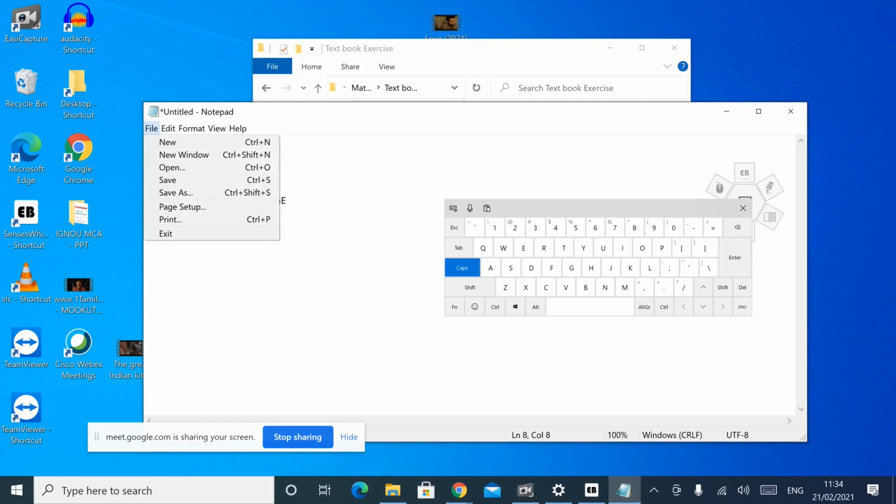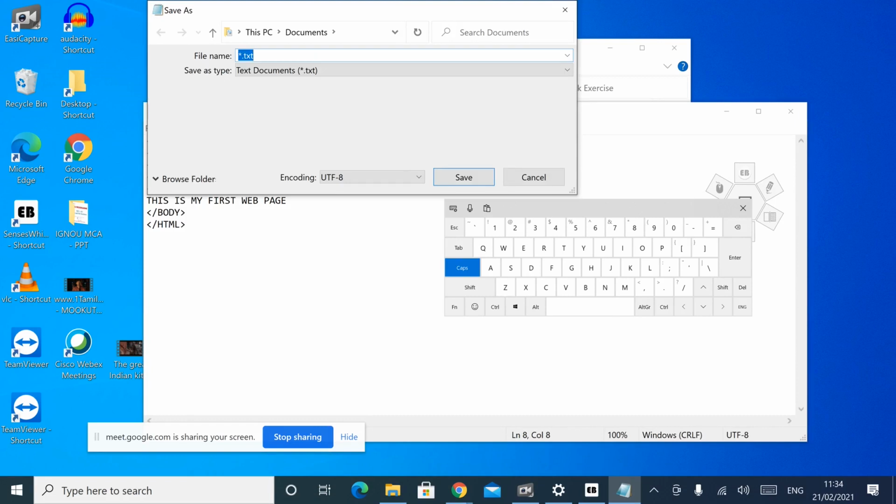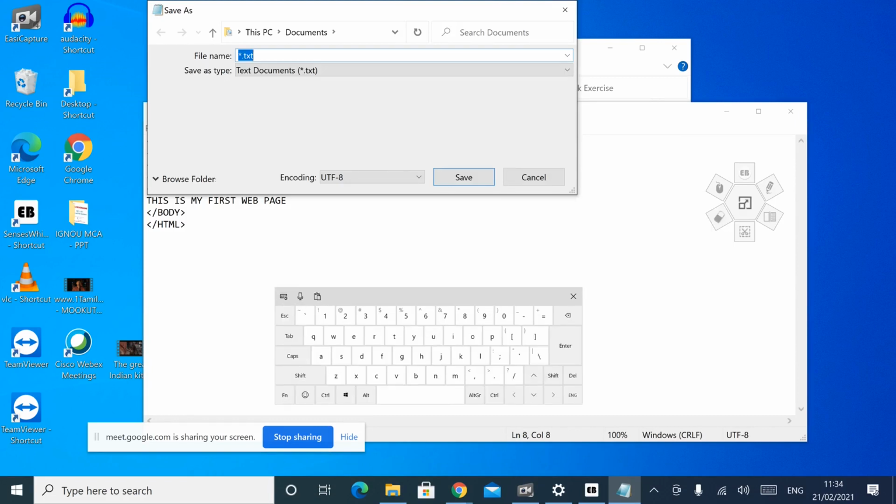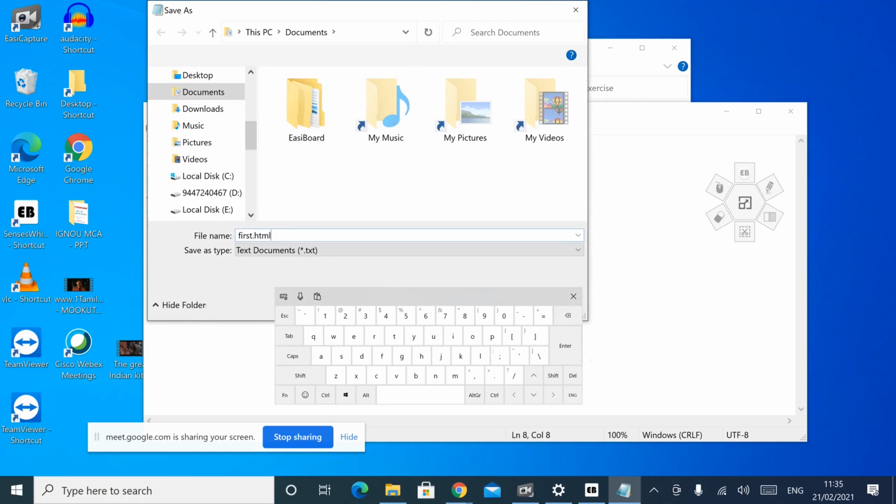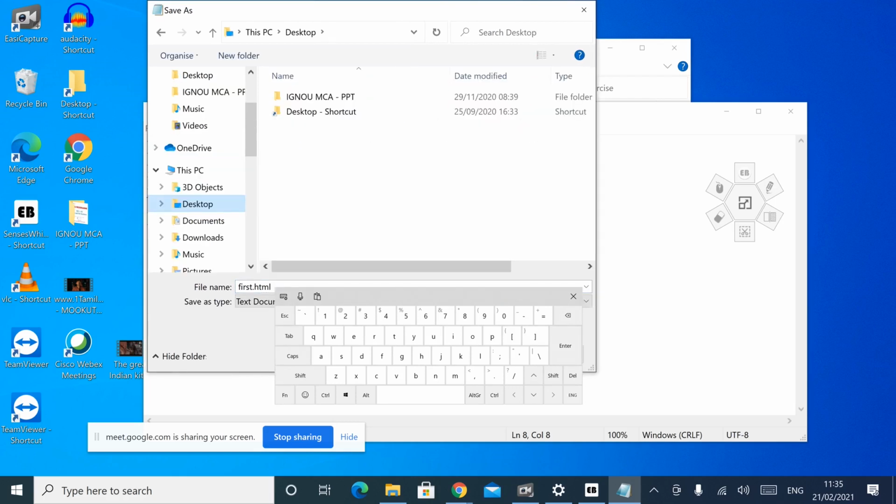Then after this we want to save this by using the file name extension as HTML. So here I am giving the name first.html. It is very much mandatory when saving the HTML file in a text editor that you have to give the file name extension as .html. Otherwise it will be saved as a text file and it will not act as an HTML document. I am saving it on the desktop.